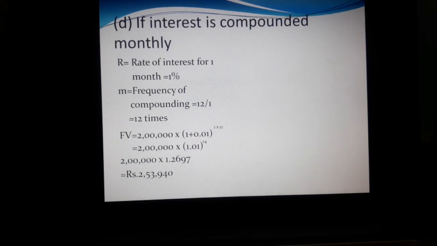So 2 lakhs into 1.01 to the power 24. We get the compounding value for this monthly interest, rupees 2,53,940.